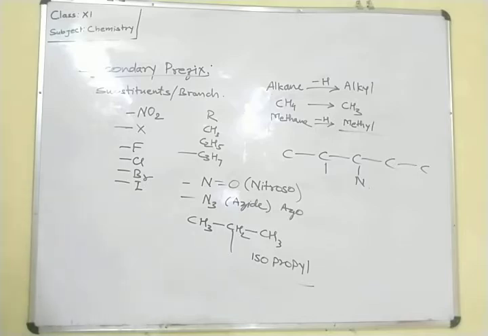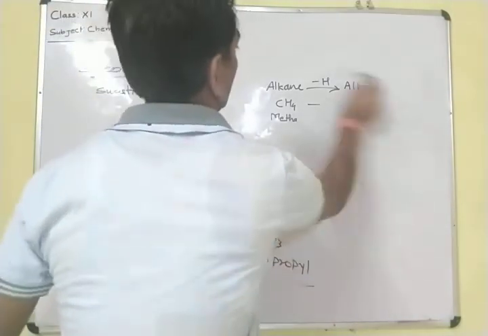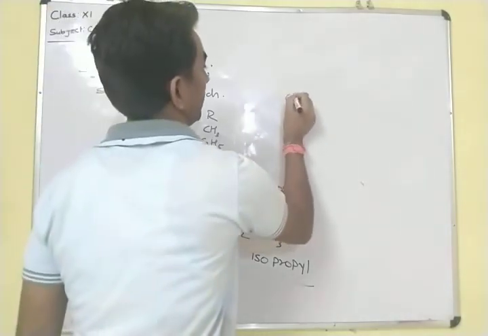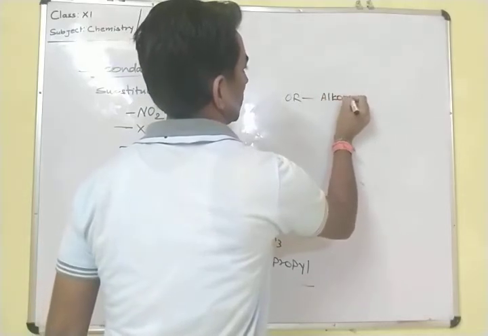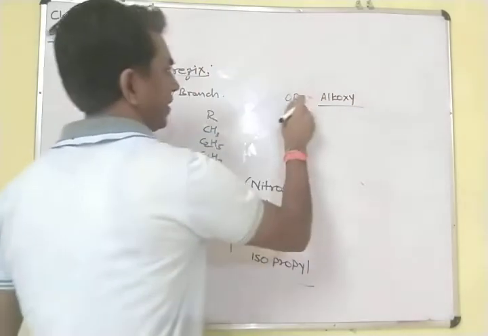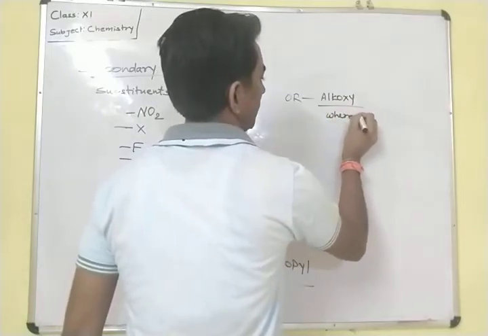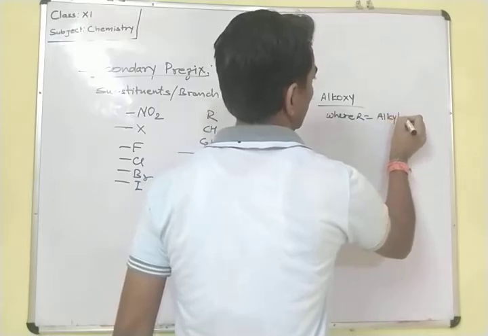Now some more substituents are there. If OR is there, it is known as alkoxy group, where R stands for alkyl group.